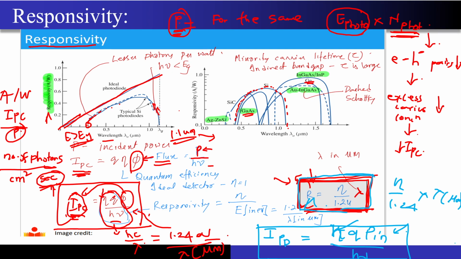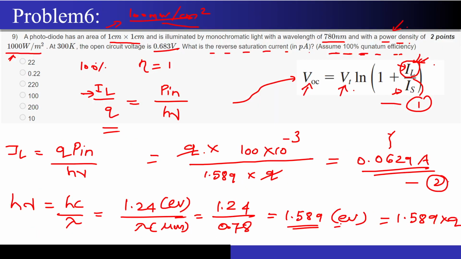Now, based on these two formulas, I just want to solve one quick numerical, and then we will wrap up the session. A photodiode has an area of 1 centimeter by 1 centimeter and is illuminated by monochromatic light with a wavelength of 780 nanometers with a power density of 1000 watts per meter square. Area is given in centimeter square, this is given in meter square. We have to be very careful.